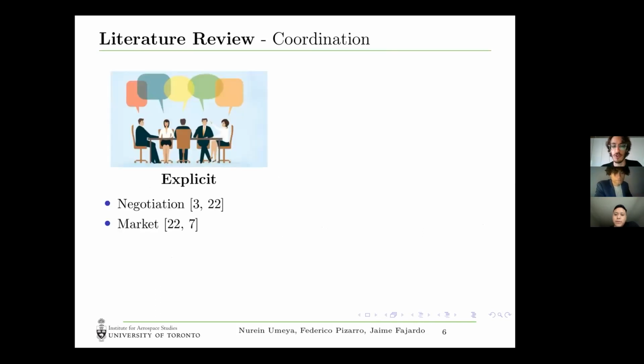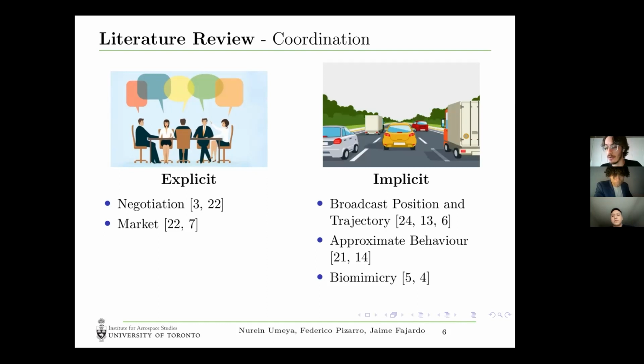In decentralized approaches, we also need to coordinate between the agents. This coordination can be explicit, where the agents explicitly say, one agent is going to do this task, another agent is going to do another task, or implicit. Implicit is far less computationally expensive and better when communication is weak, because each agent is approximating the behavior of the agents around it to figure out what they're going to do and the best thing that each agent can do for itself.